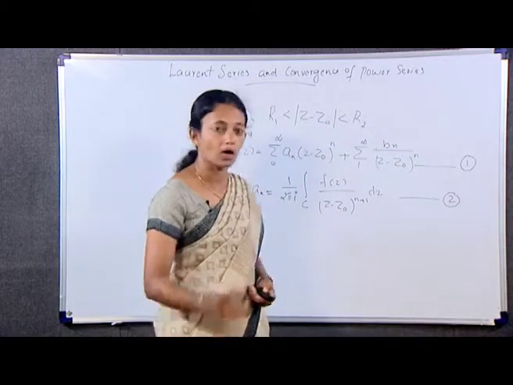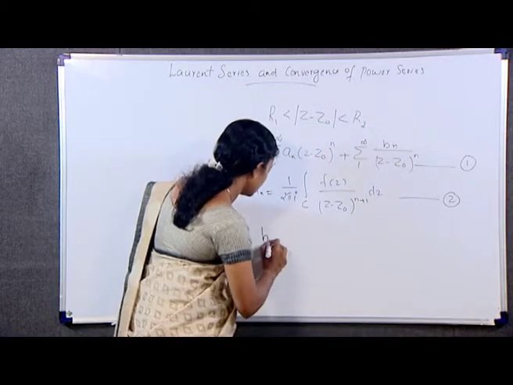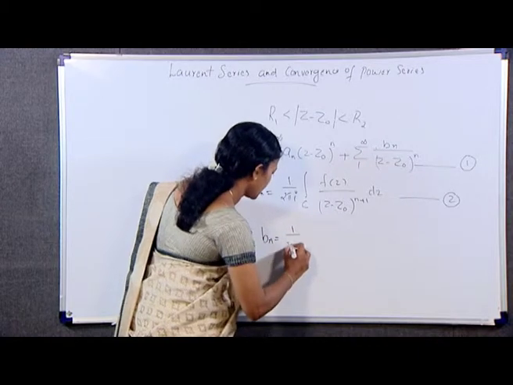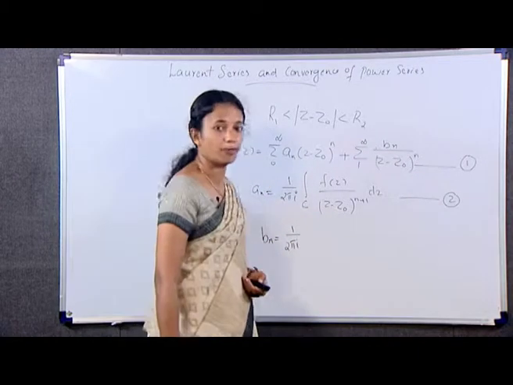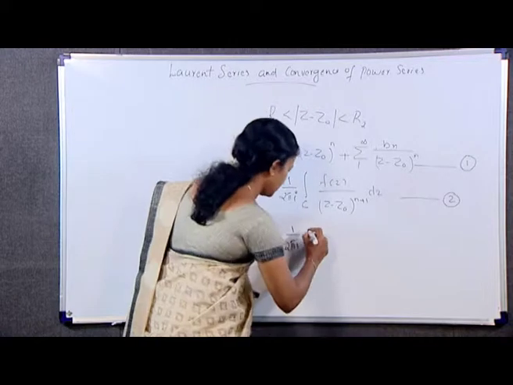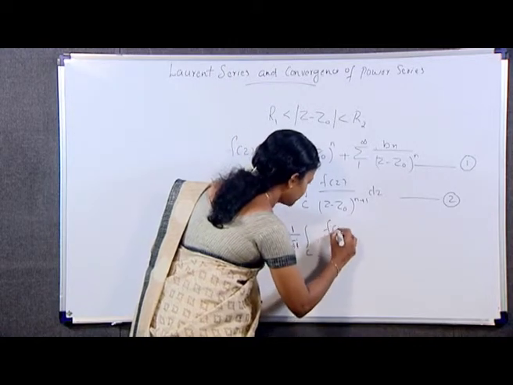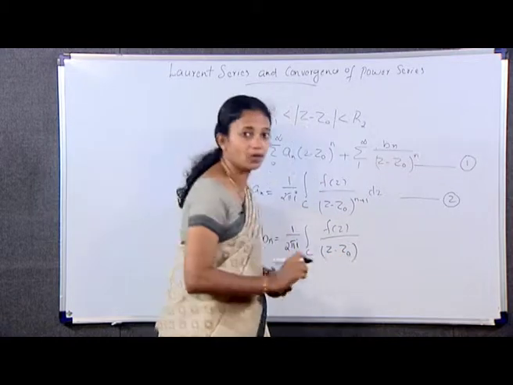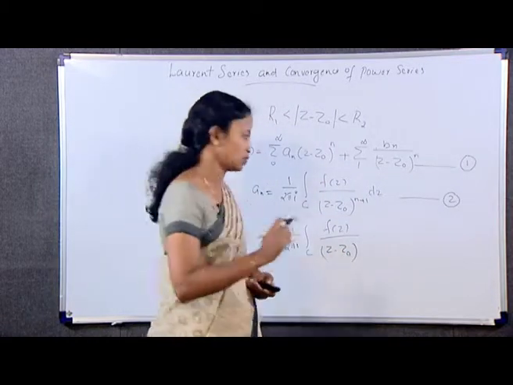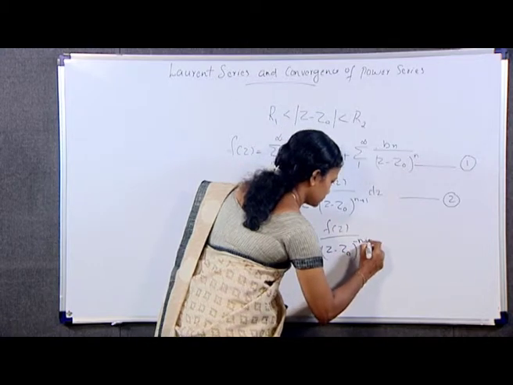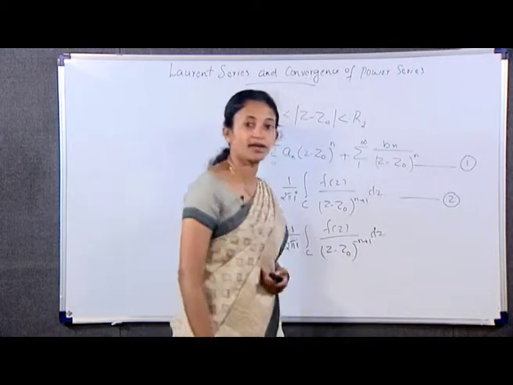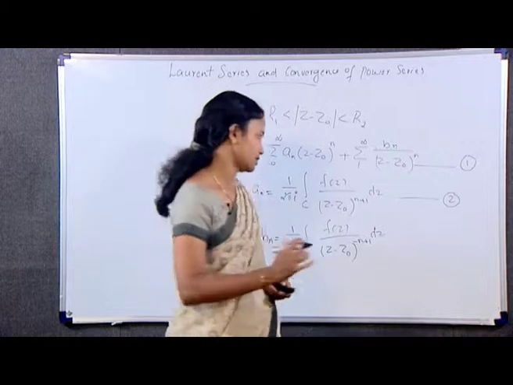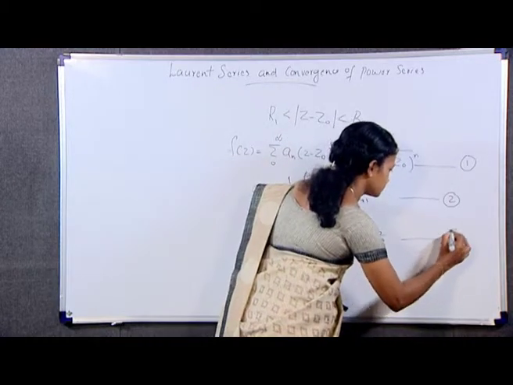And again our b_n is equal to 1 by 2 pi i integral over C, again f(z) by (z minus z0) whole raised to minus n plus 1 dz. Here n varies from 1, 2, 3, etc. Equation number 3.